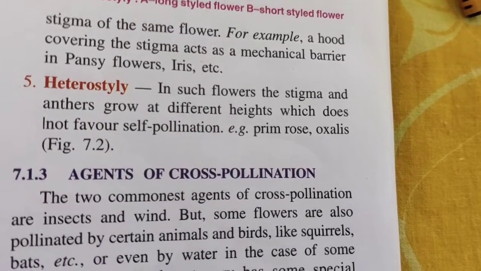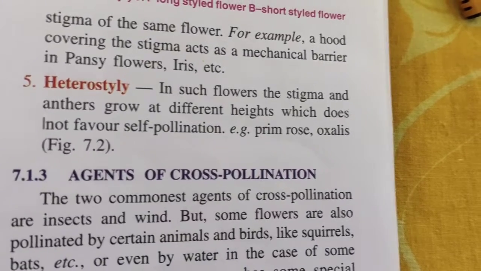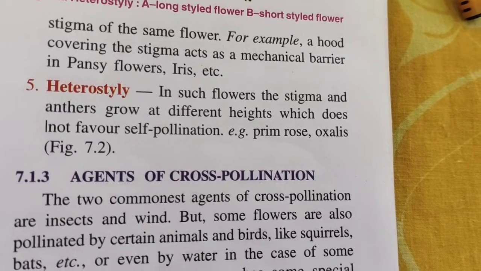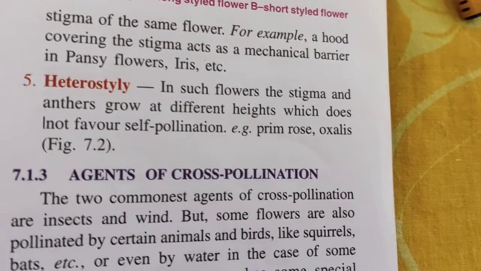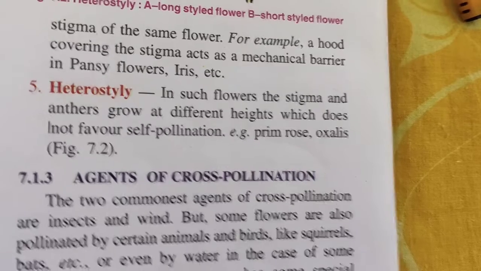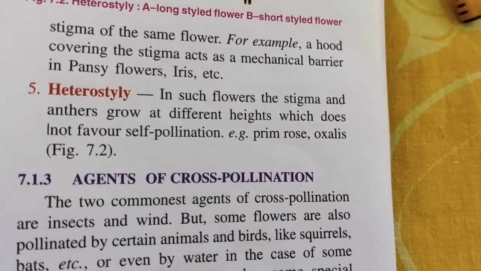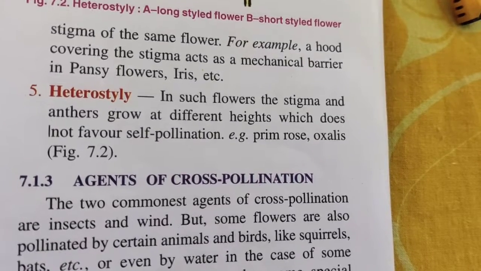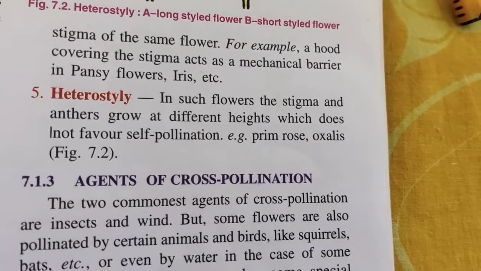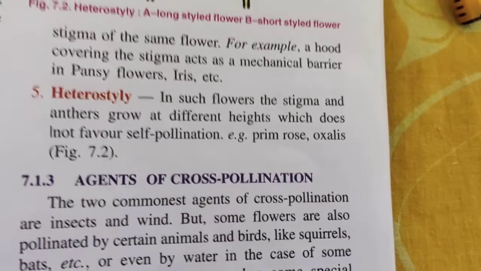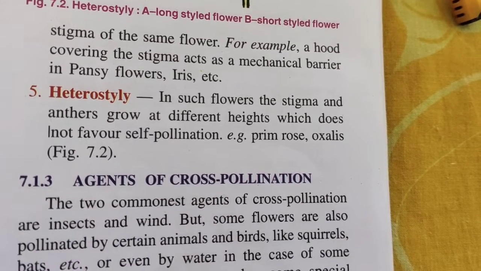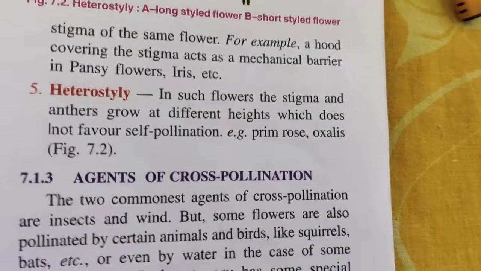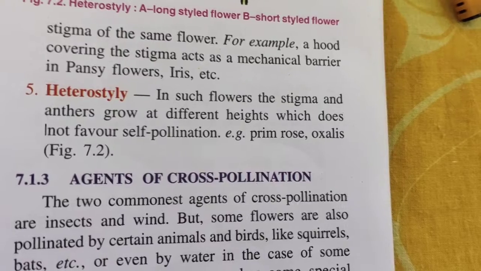Heterostyly: in such flowers the stigma and anthers grow at different heights, which does not favor self pollination. That means maybe it is always favored when the anther is at the top and stigma is at the bottom. But if sometimes it happens that anther is at the bottom, stigma is at the top, then it's very difficult for the pollens to fall. So when there are different heights and that height is not favoring it, then it does not favor self-pollination and it favors cross-pollination. Example, primrose, Oxalis, etc. Now here Oxalis is a scientific name, so whenever you are writing it, you must underline it and you should start with a capital O.